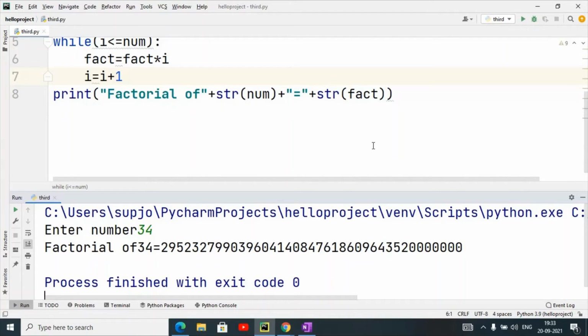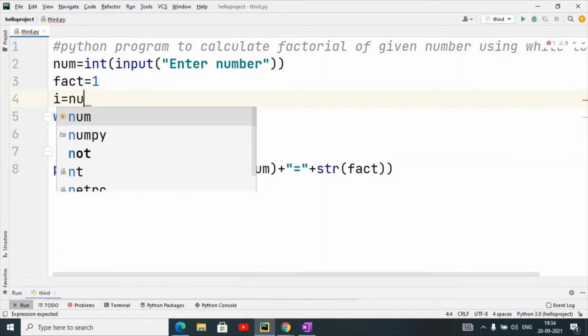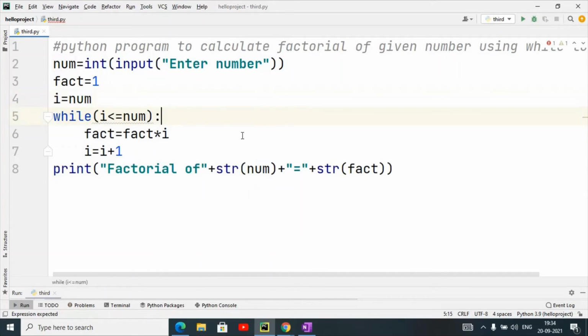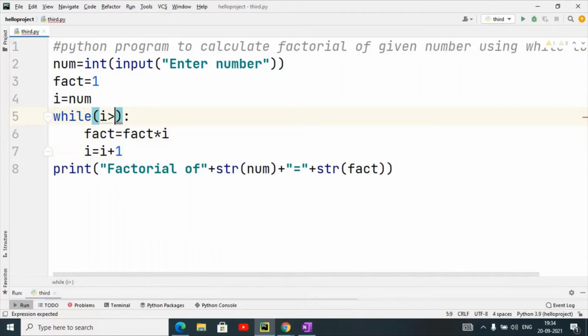So now you can understand how we can calculate. This is the forward approach. In this program we have used the forward approach, and again I will use the backward approach also. i equals num, and here I will change the condition to i greater than or equal to 1 and i equals i minus 1.